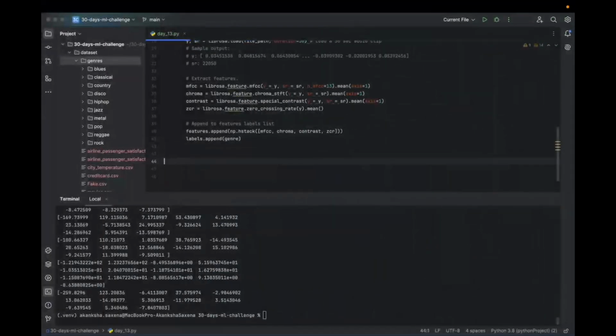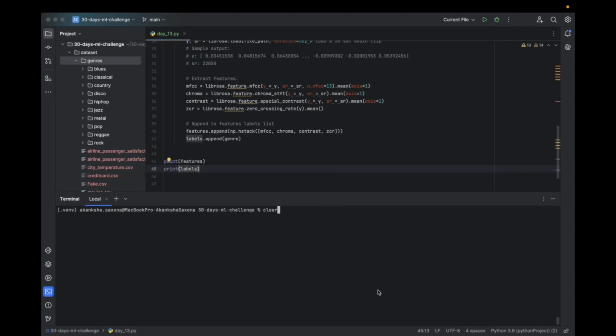Let's come out of the loop and print features, print labels, and clear and run it.